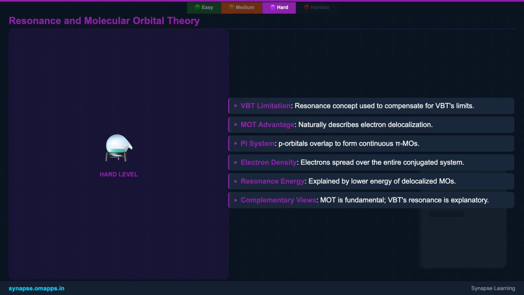Essentially, MOT offers a more accurate and predictive model for electron distribution, while VBT's resonance concept serves as a valuable, albeit less fundamental, explanatory framework.